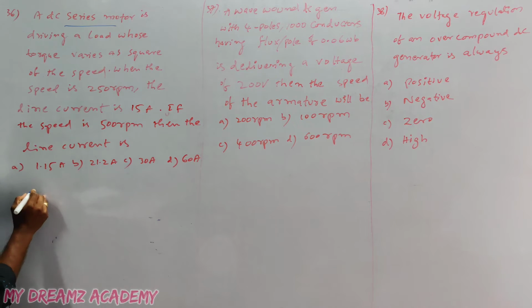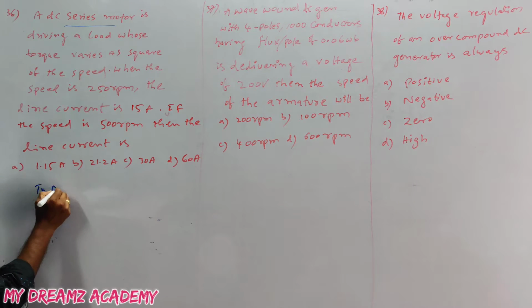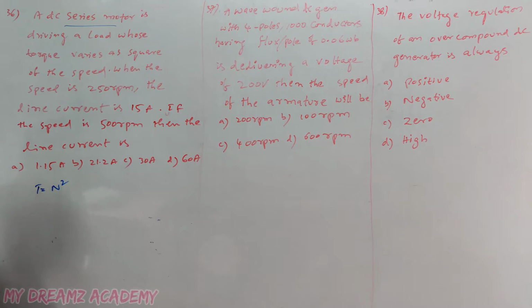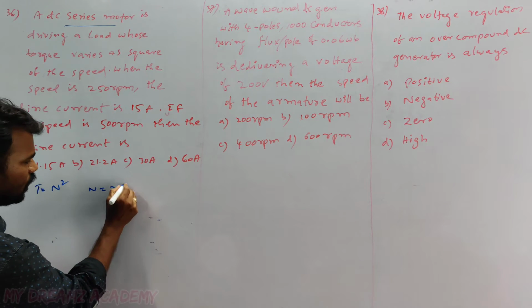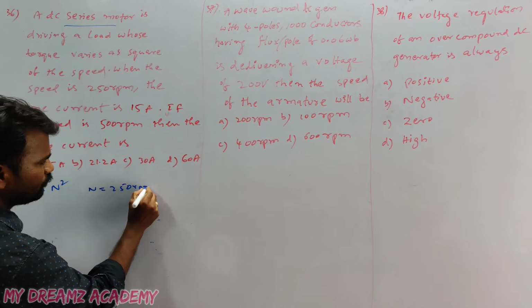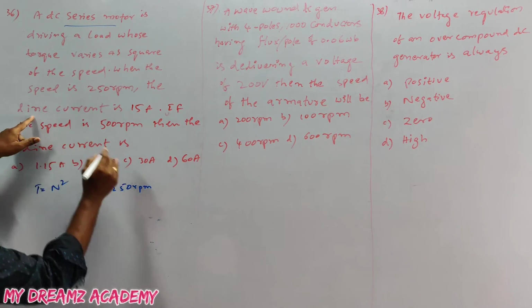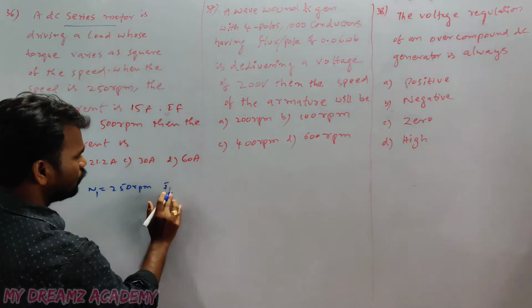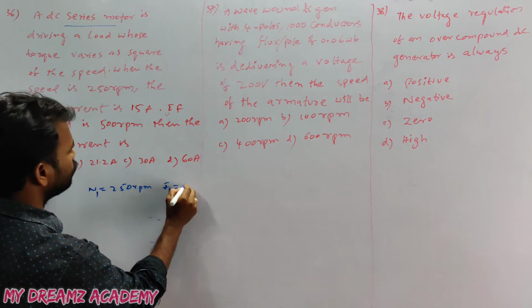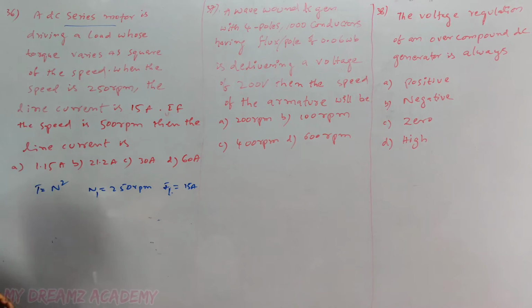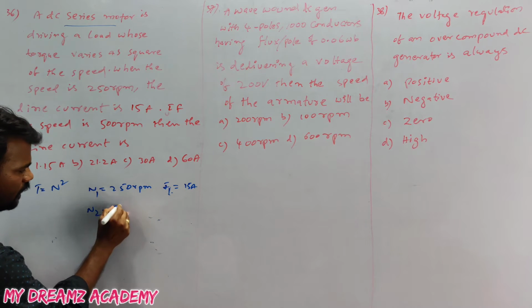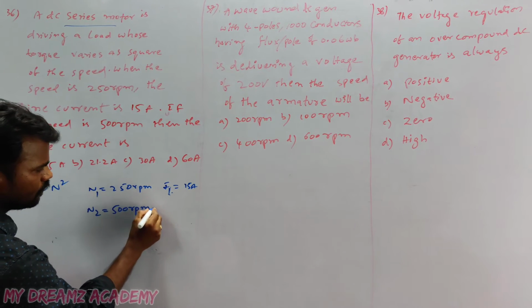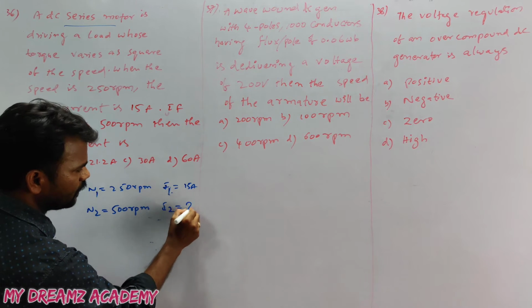First, given in the series motor, torque varies as the square of the speed. The speed is 250 rpm for a line current equal to 15 amperes. If the speed is increased to 500 rpm, what about the line current?